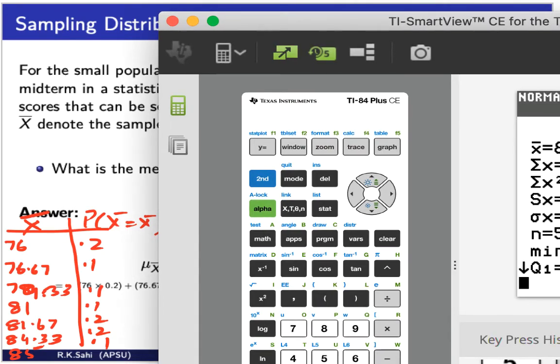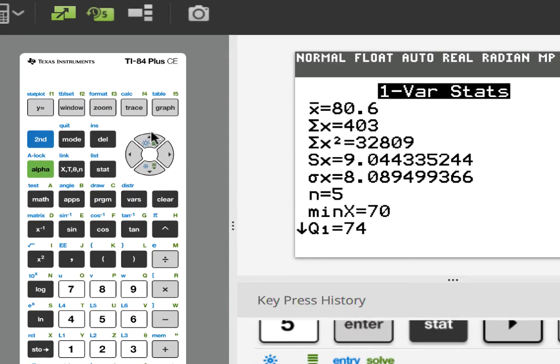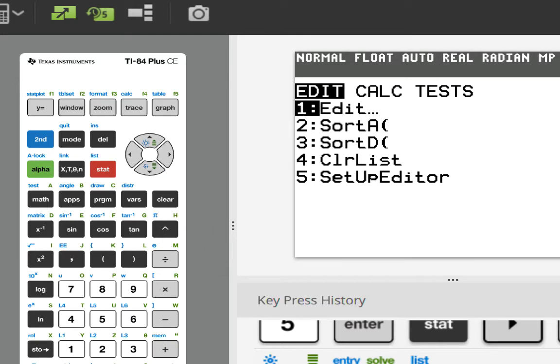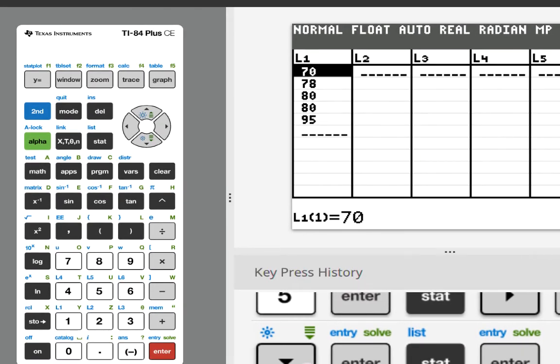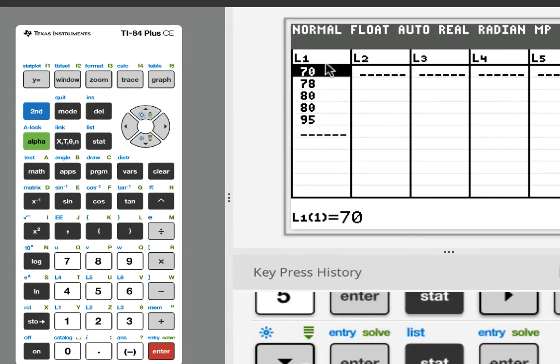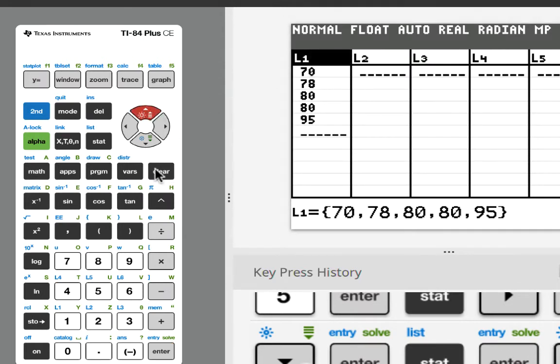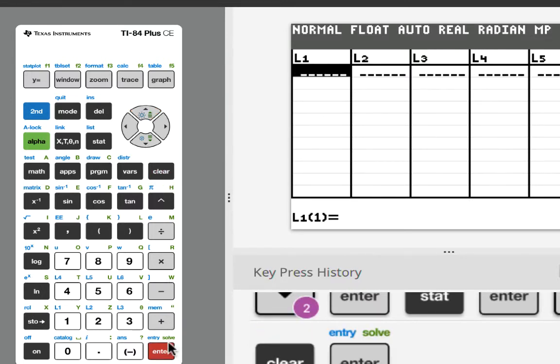We are going to use the stats feature. Click on that, Edit, press enter. Now these values, you're going to put in L1, the values of the sample mean. So we can take the cursor to L1 and clear, and press enter. Now let's put in the values we had.